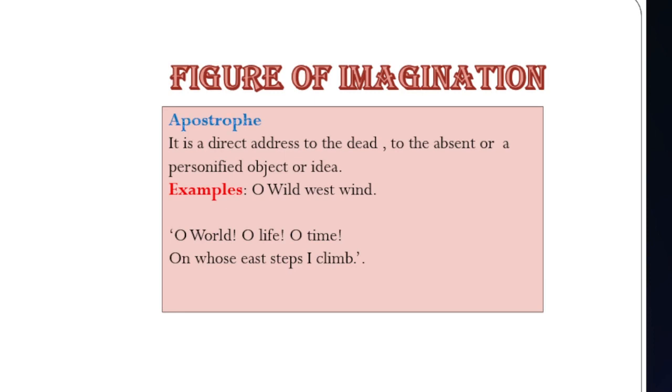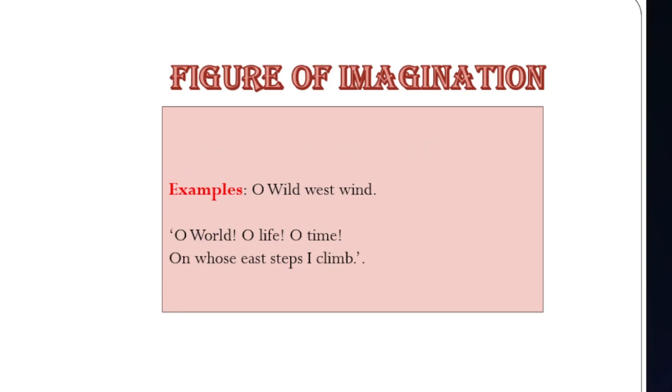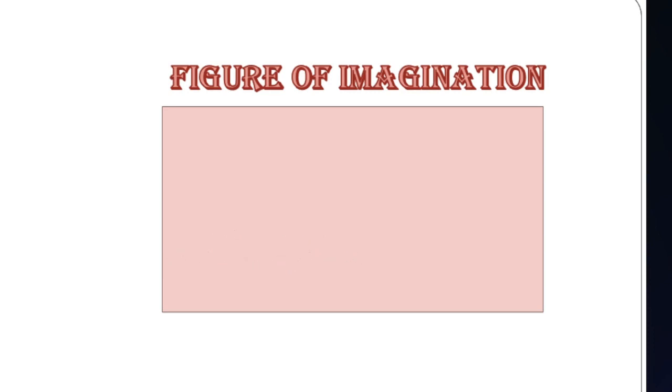Next example, O world, O life, O time, on whose steps I climb. Here the poet is addressing the world, life and time, saying that the world is now without joy, as his life is without happiness and his time is without pleasure for him. So I hope you understand this apostrophe.